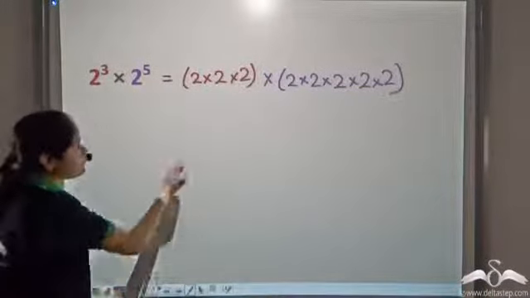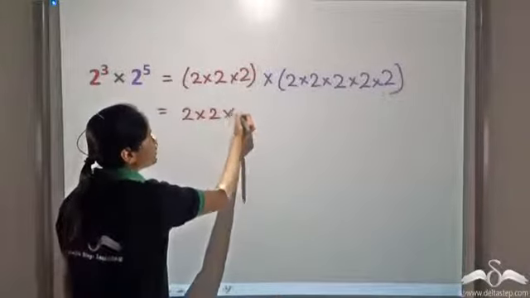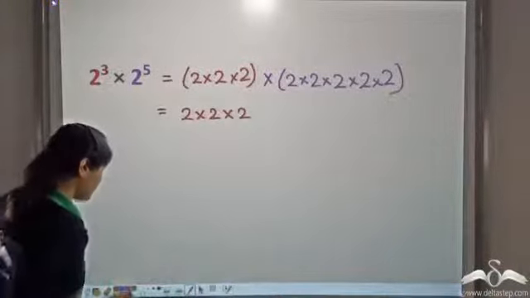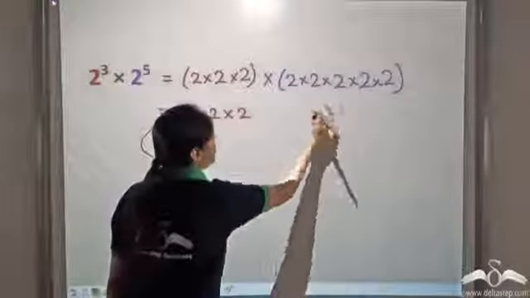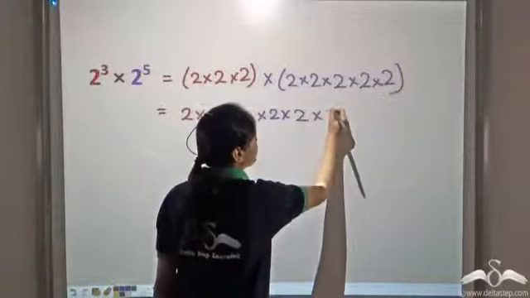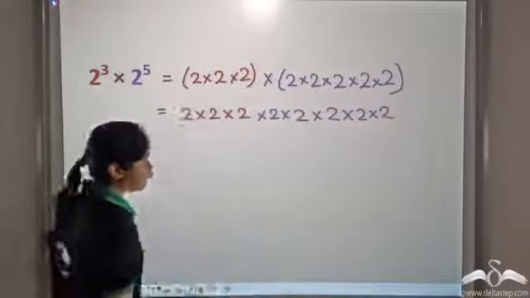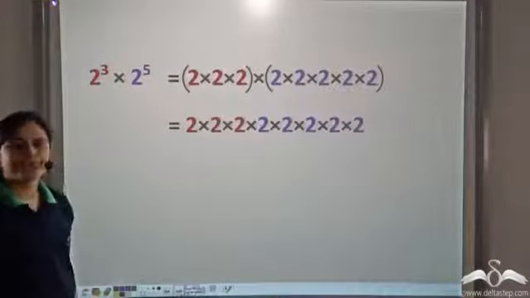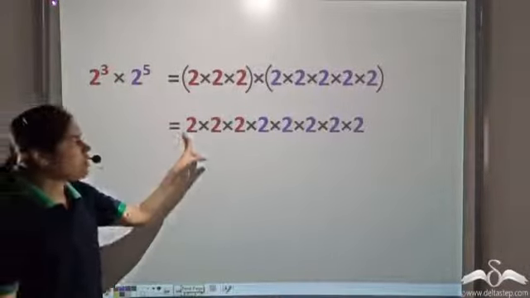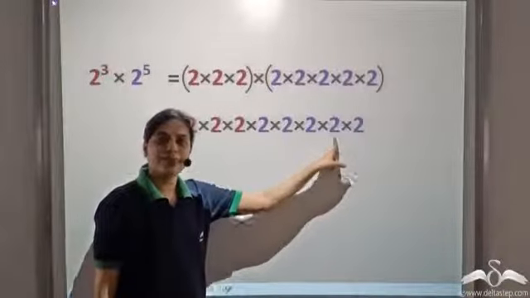So we have 2 into 2 into 2 and all these 2's. So this is what we have. Now 2's are being multiplied so many times.